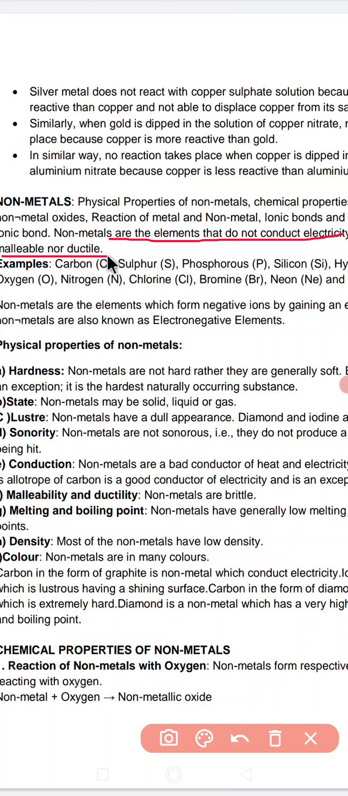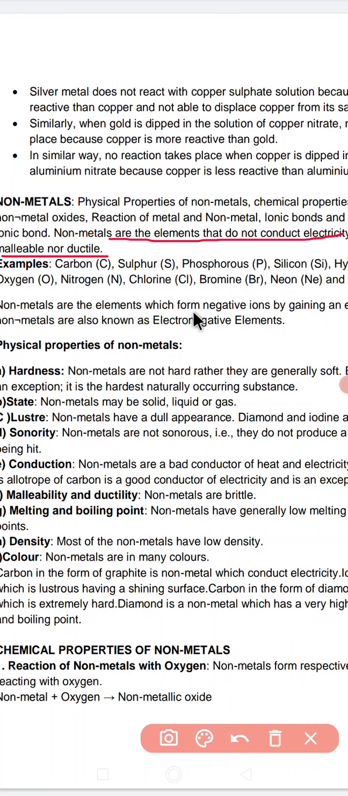See, examples of non-metals: carbon is one example of a non-metal, whose symbol is C. Another non-metal is sulfur, whose symbol is S. Another is phosphorus, whose symbol is P. Another is silicon, whose symbol is Si. Another is hydrogen, whose symbol is H, and oxygen O, nitrogen N and chlorine Cl. Then we have bromine, whose symbol is Br, and neon, argon, krypton, xenon, these are all inert gases. Okay, these are all examples of inert gases.